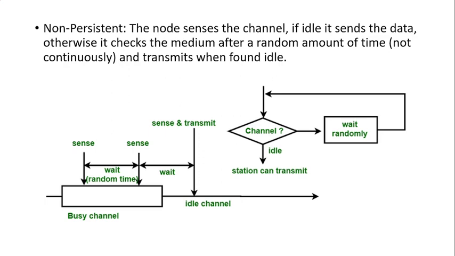The next one is non-persistent, which means that it is not going to check the medium or the channel continuously. If idle, it will send the data; otherwise it will check the medium after a random amount of time, which means not continuously checking. You can see in this diagram, they sense the channel at random times, and when the channel is found free, it sends the data.